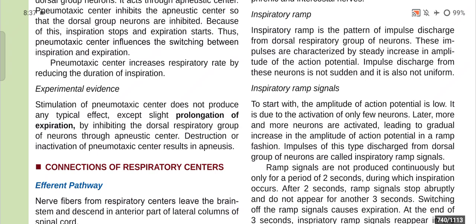Now, experimental evidences: stimulation of the pneumotaxic center does not produce any typical effect except slight prolongation of expiration by inhibiting the dorsal respiratory group of neurons through the apneustic center, and destruction or inactivation of the pneumotaxic center results in apneusis.